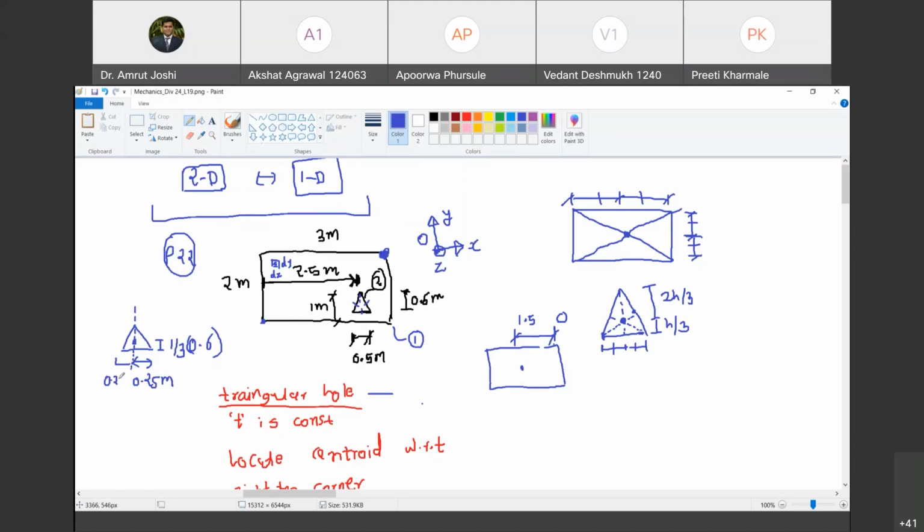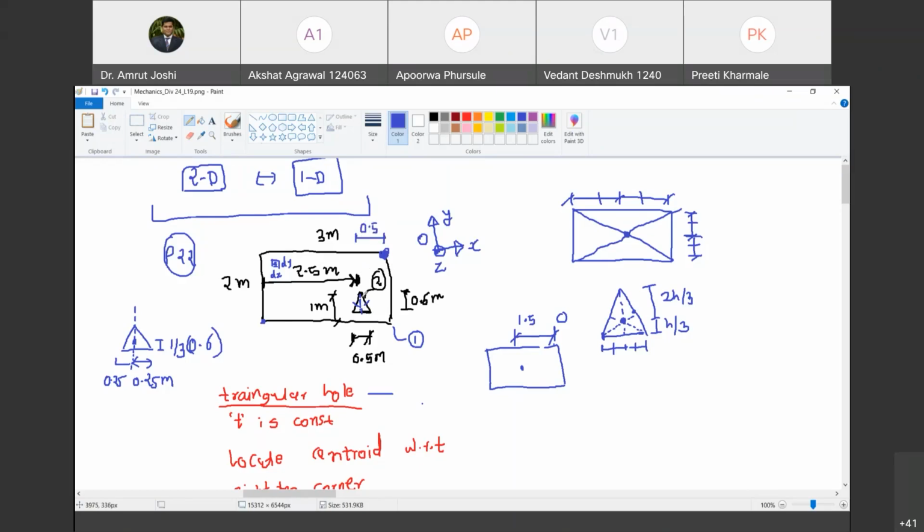Yes, sir. So now, the distance of this line itself is given as 2.5 meters. So how much is it from the left hand side? 0.5 meter. How much is this distance? 0.5. Yes.